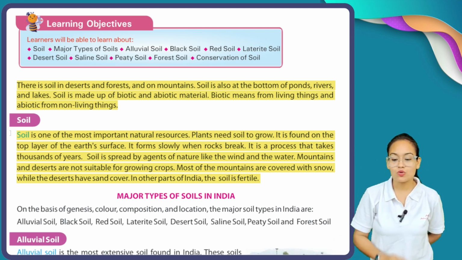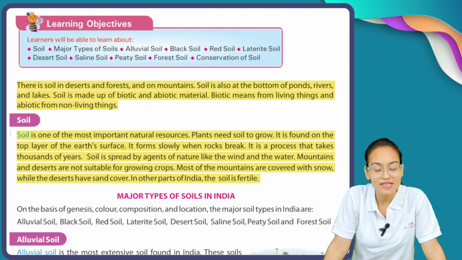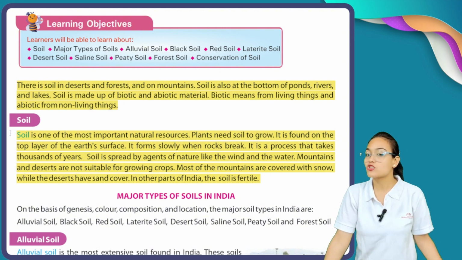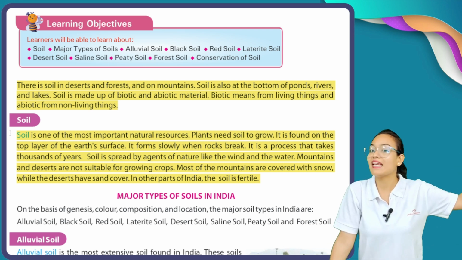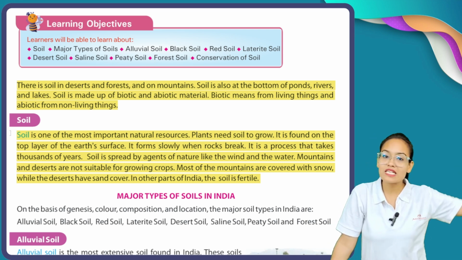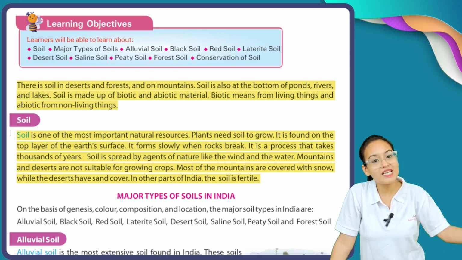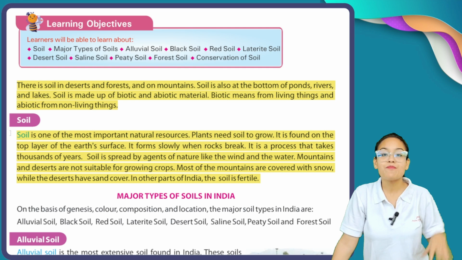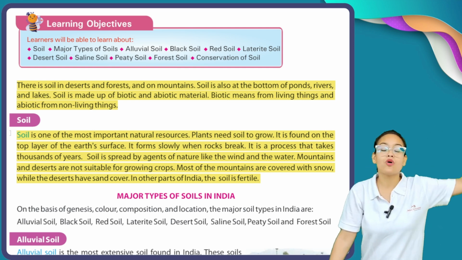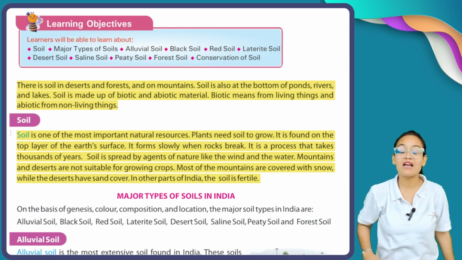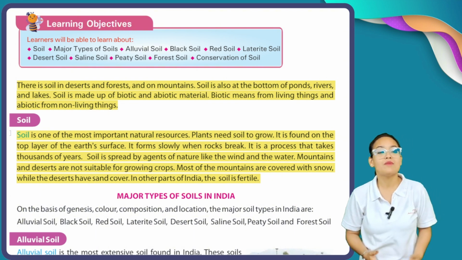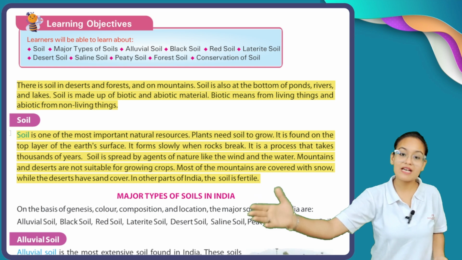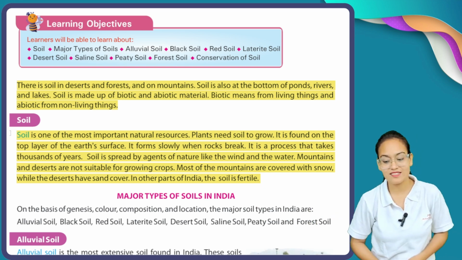Soil is spread by natural agents like wind and water. Suppose there is an area named A where soil is formed, but we need soil in other areas also. That's why when winds blow, they carry soil with them, and when water flows, when floods come, rivers take soil with them from one place to another.